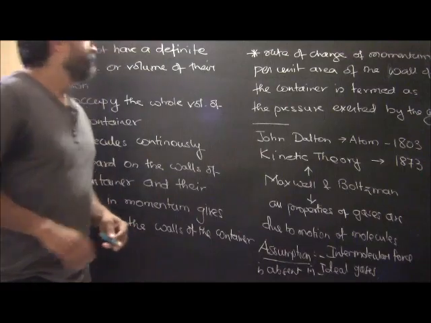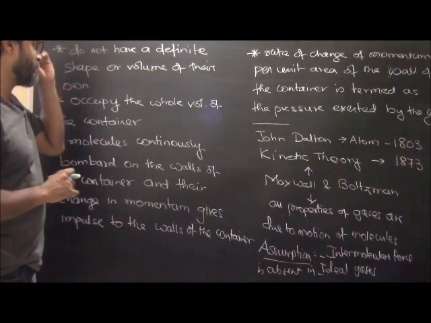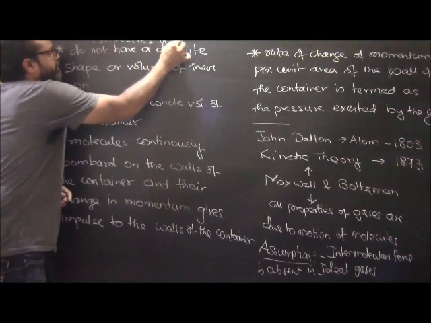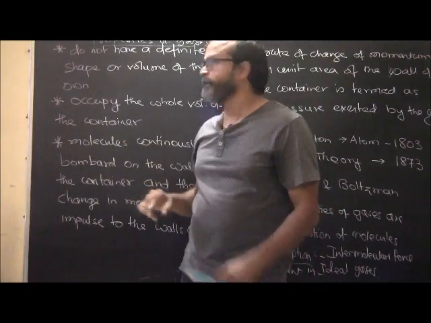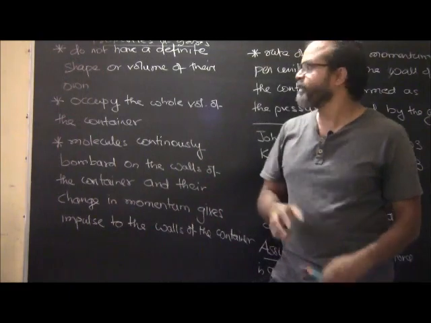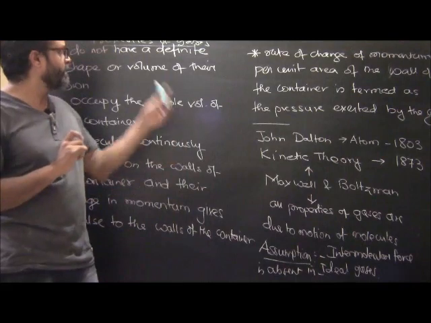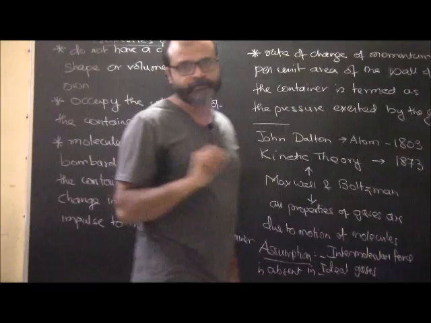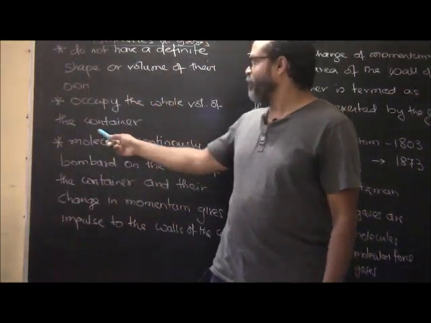We'll study some more properties here for gases. These are basically properties of gases, and more or less we are aware of these properties, but still this is in sync with the kinetic theory. Gases do not have a definite shape, we all know this, right? They take the shape of the container. They do not have a volume of their own as well. So gases do not have a shape or volume of their own, and they occupy the whole volume of the container.